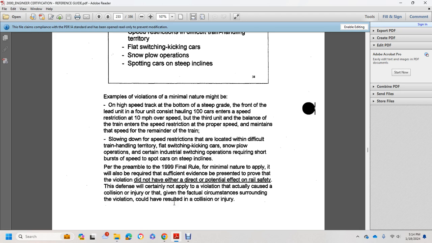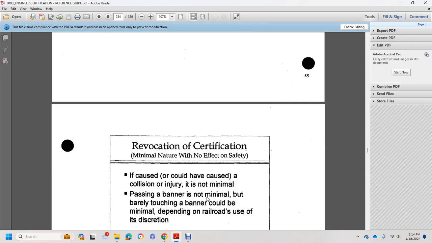The preamble to the 1999 final rule says that the minimal nature defense would also require sufficient evidence to be presented to prove that the violation did not either directly or potentially affect rail safety. The defense certainly does not apply to a violation that actually caused a collision or injury, or that, given the factual circumstances surrounding the violation, could have resulted in a collision or injury. Revocation of certification, minimal nature with no effect on safety.